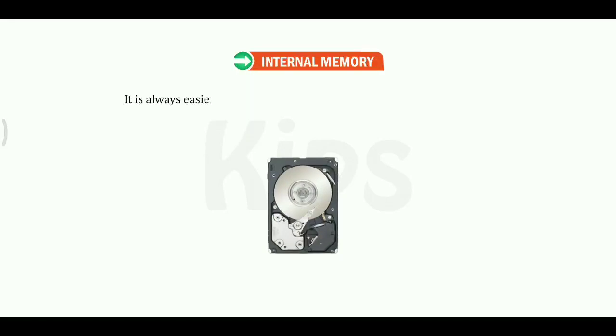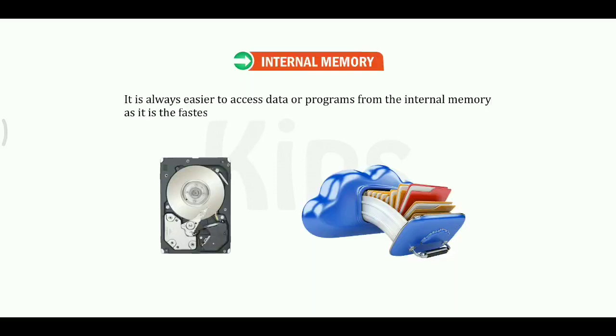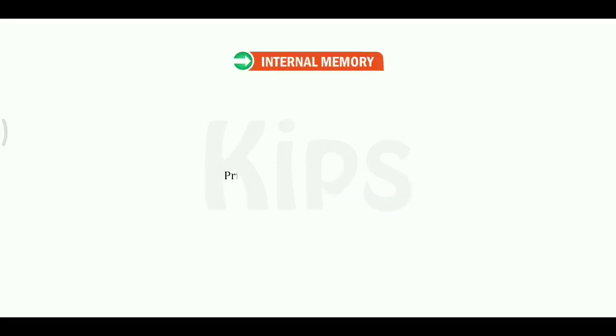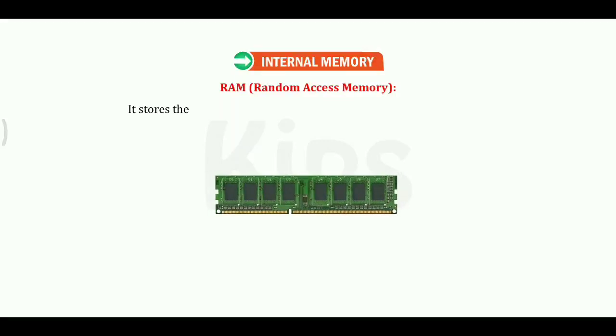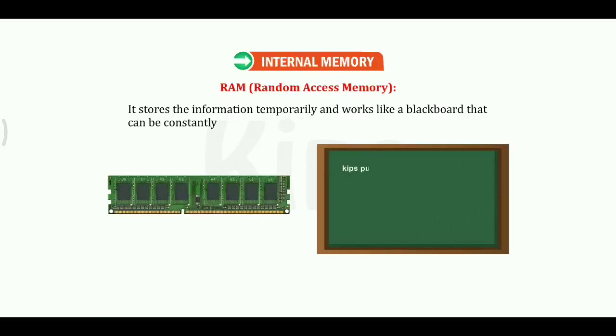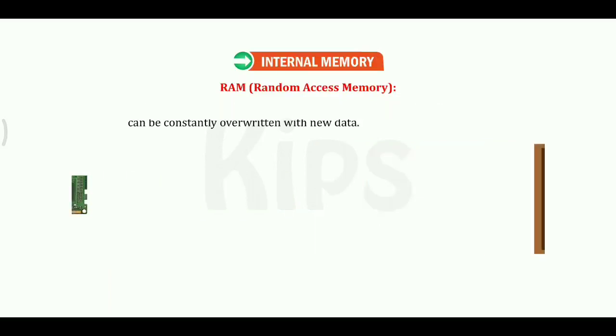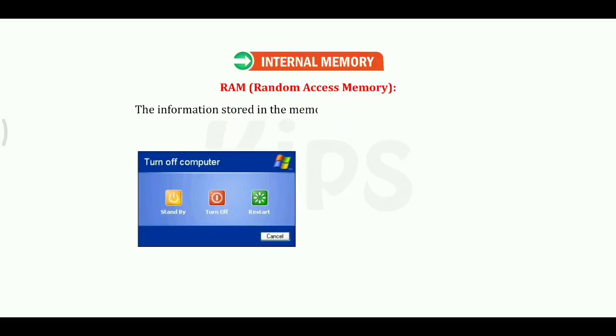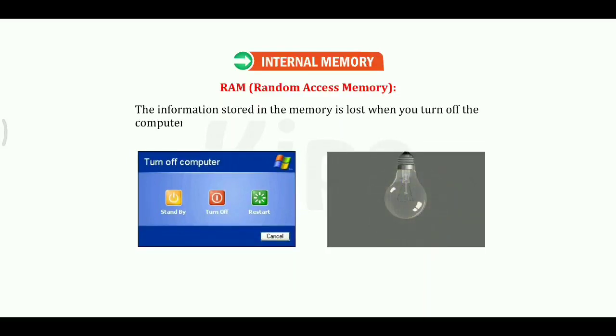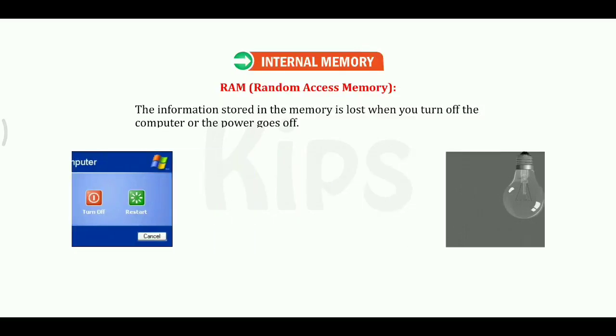It is always easier to access data or programs from the internal memory as it is the fastest of all forms of computer data storage. Primary memory is of two types. RAM, Random Access Memory. It stores the information temporarily and works like a blackboard that can be constantly overwritten with new data. The information stored in the memory is lost when you turn off the computer or the power goes off.